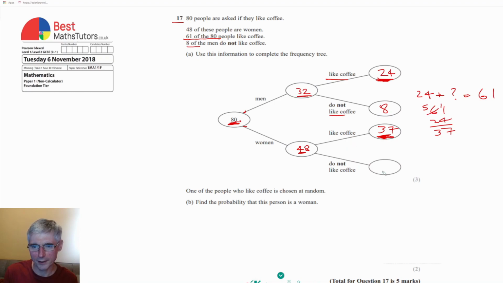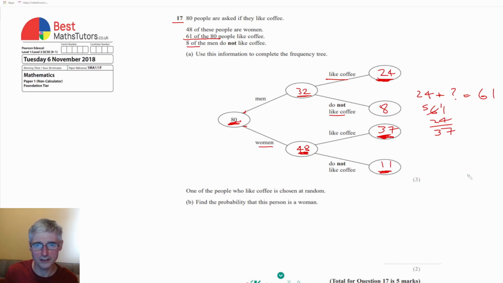And so we now have only got one more to fill in, this one here, and so we can see that this is the number of women, since we've gone down this route, that like coffee. So whatever's in this circle must add up to the number that's in the circle that they've come from. So we can see that 37 plus this value here must make 48. So that means that must be 11, because 11 plus 37 makes 48.